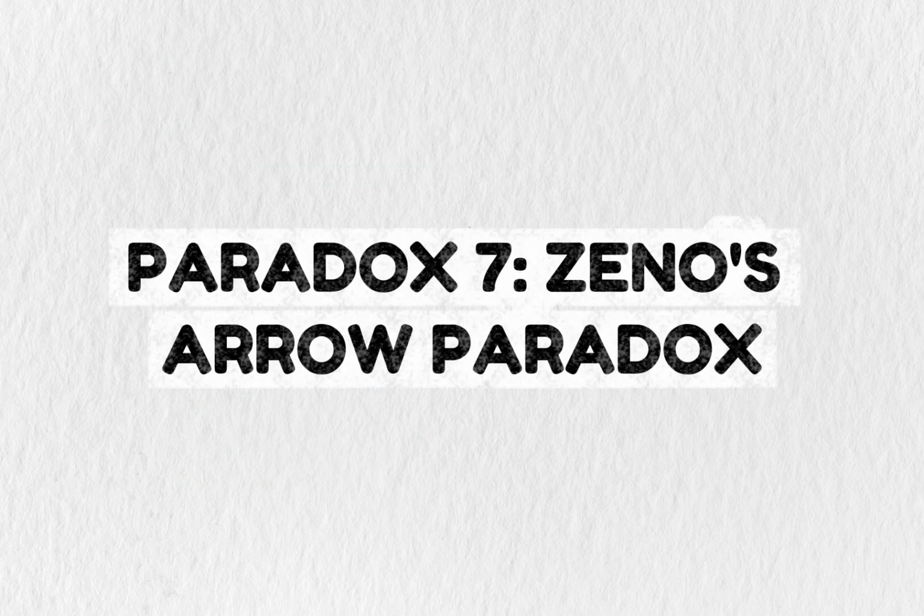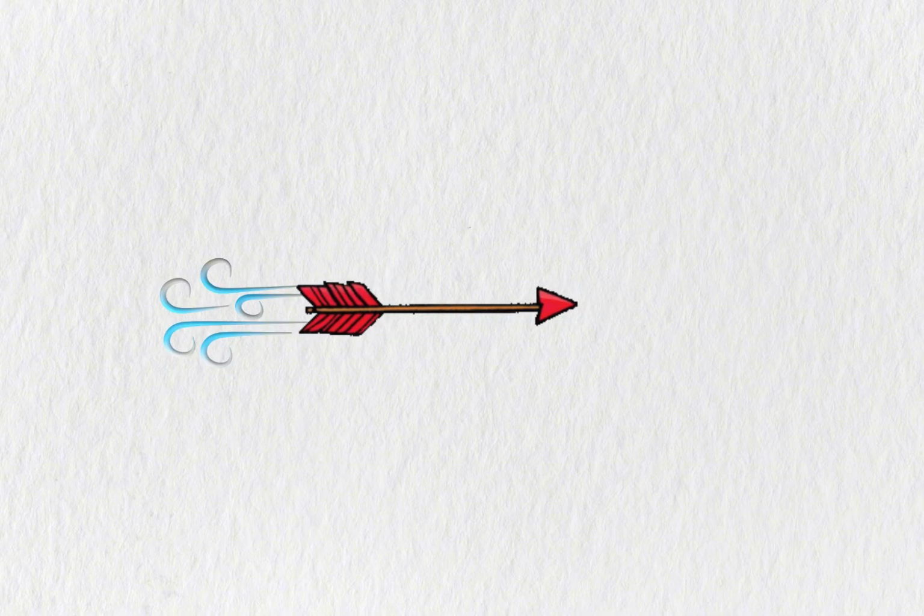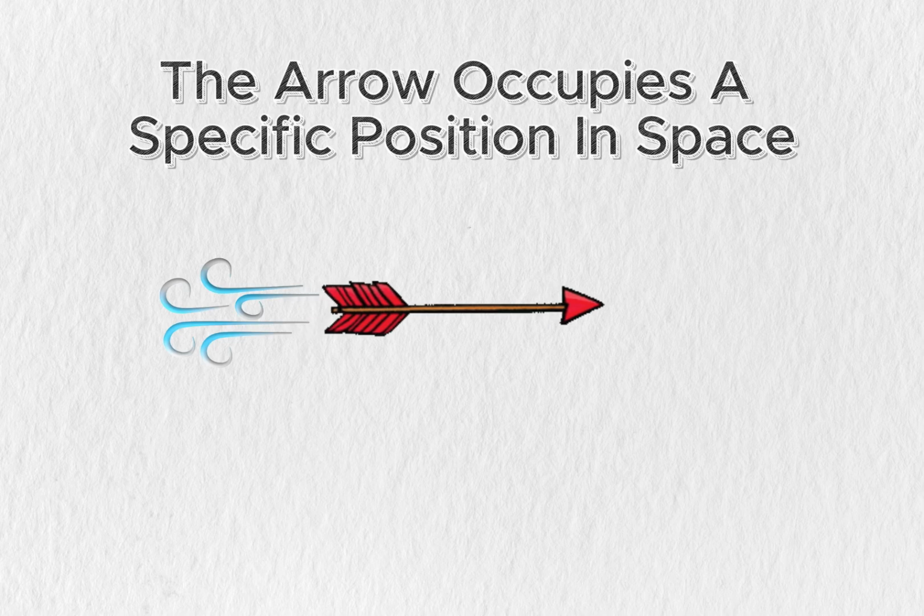Paradox 7, Zeno's Arrow Paradox. Imagine an arrow in flight. At any single instant in time, the arrow occupies a specific position in space.